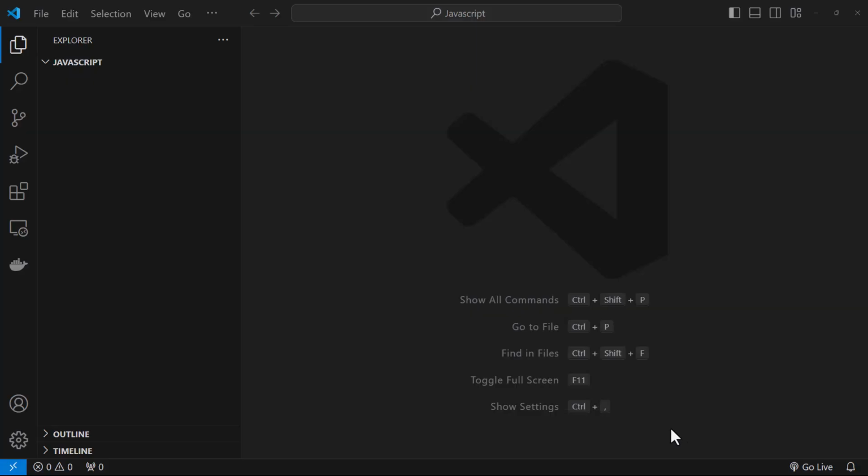So now it's time that we begin writing some code in JavaScript. I hope in Visual Studio Code you have been able to open this folder of your choice, wherever you want to write the JavaScript programs. I have this folder open, and beside this folder name, you'll see this icon called new file. The first file that we are going to create would be an HTML file. So I'm going to call this index.html.